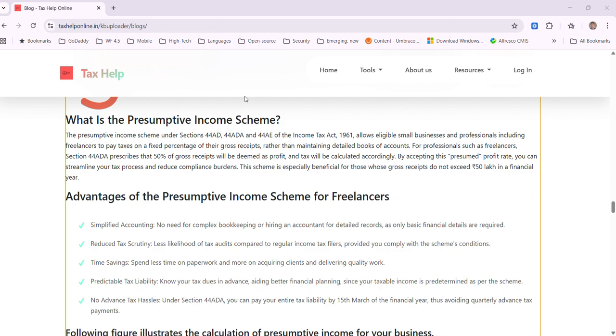Only these details will be required to arrive at your gross receipts in terms of cash and digital mode. No other details are required.